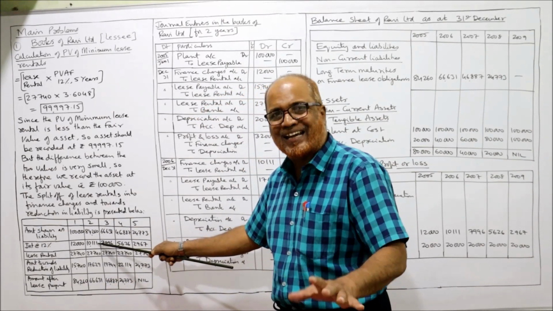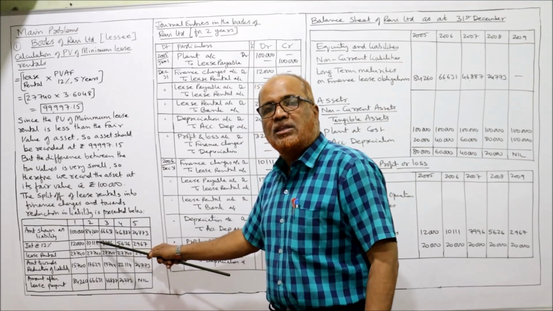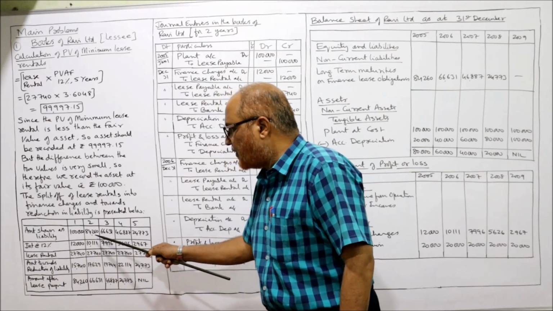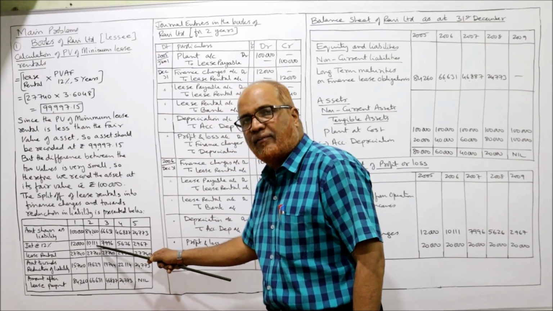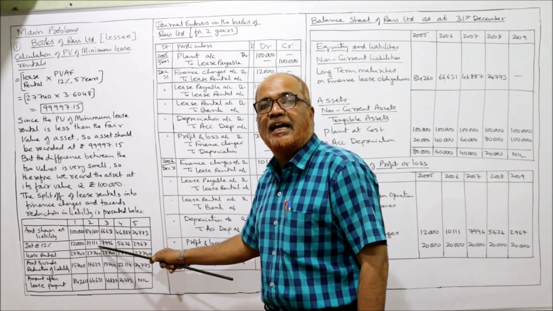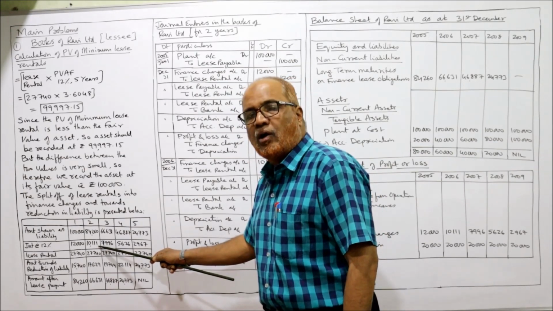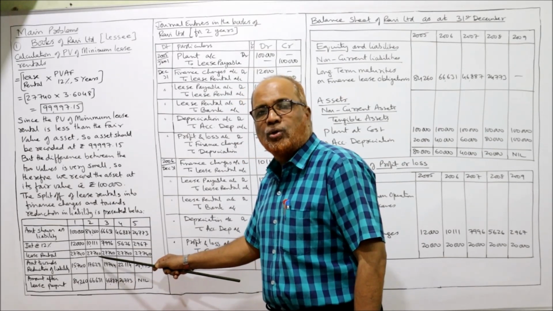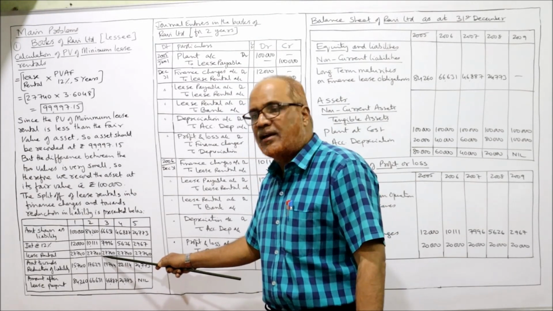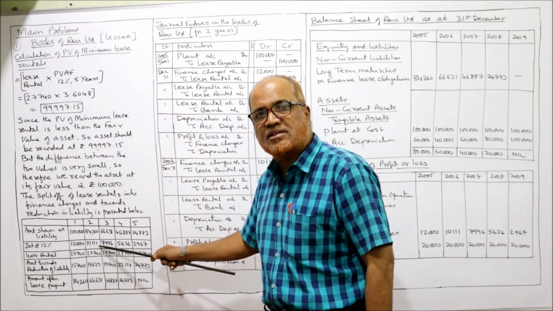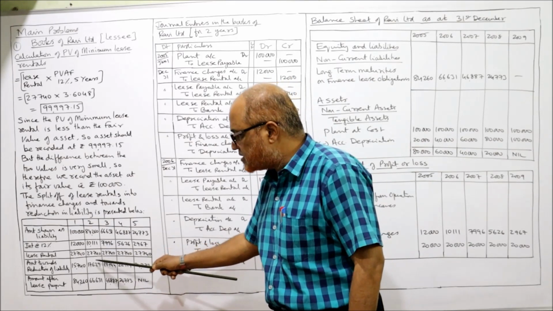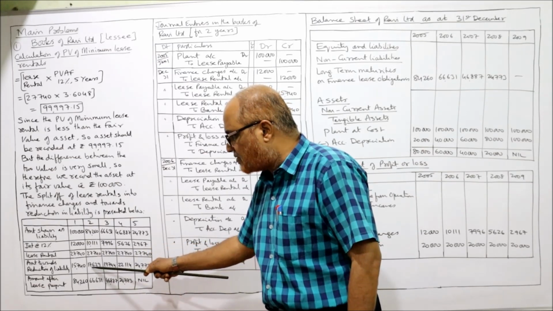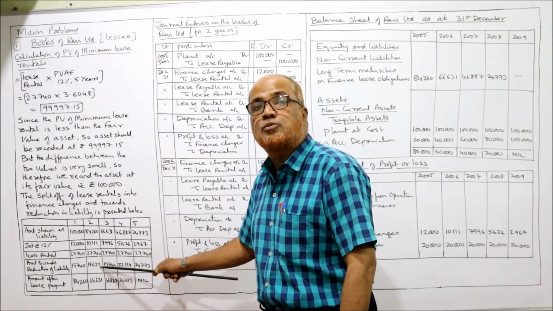Second year. Now I am in the second year. 84,260. On this 84,260 calculate 12% interest. So 12% of 84,260 you will get 10,111. 10,111 is the interest for second year. Now how much is the rental paid? 27,740 is the lease rental every year, same. So in this 27,740, how much is the interest? 10,111. Deduct interest. The amount paid towards reduction of liability is 17,629. 27,740 minus 10,111, 17,629 is the amount paid towards principal.